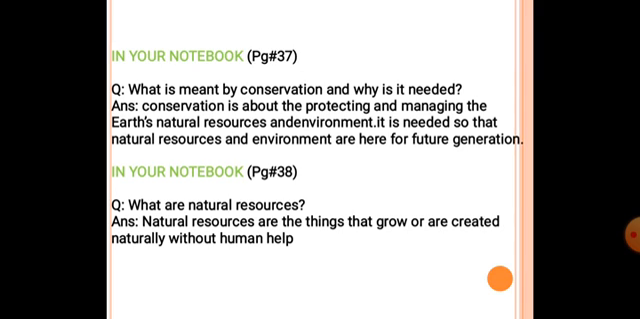What is meant by conservation and why is it needed? Conservation is about protecting and managing the Earth's natural resources and environment. It is needed so that natural resources and environment are here for future generations. Next question, what are natural resources? Natural resources are the things that grow or are created naturally without human help.